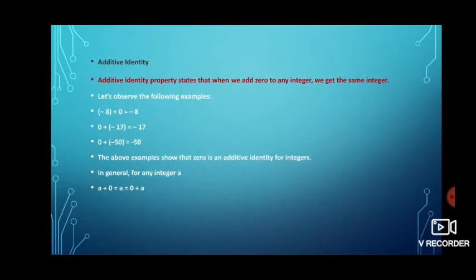Next one is additive identity. What is meant by additive identity? If we add any number to an integer, we have to get the same number again. Is there any number like that? Yes, children, there is. It is 0. If we add 0 to any integer, you will get the same integer again. Here, minus 8 plus 0, you will get minus 8 again. 0 plus minus 17, again you will get minus 17, which reflects itself. That is called additive identity.